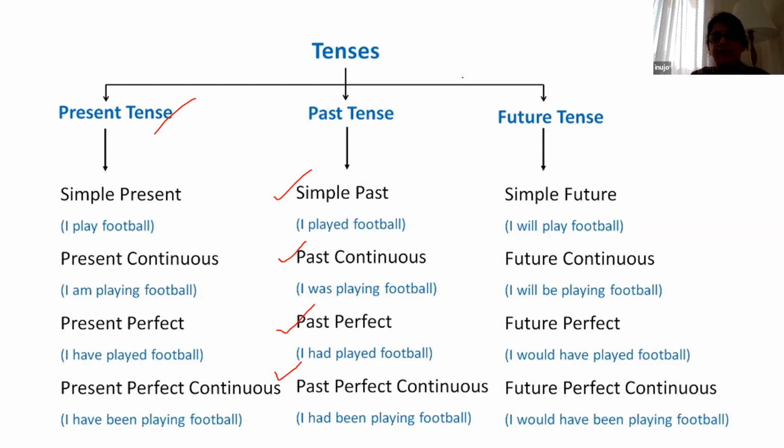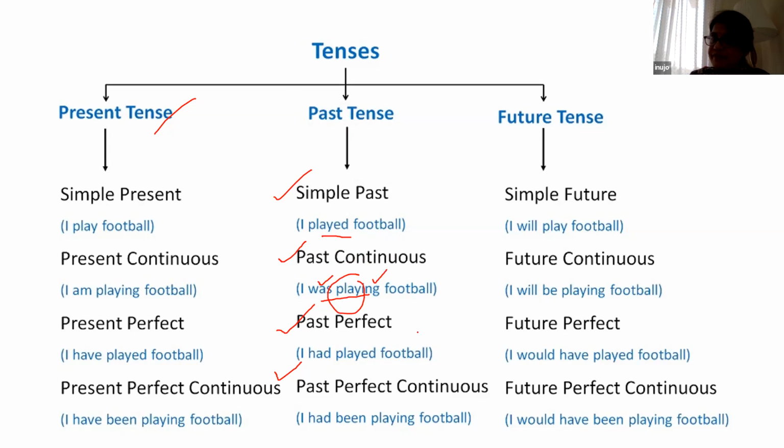So for example, I played football. Played is your verb, whose tense is past. So the verb is related to the tense. So I played football. Similarly, I was playing football. This is past continuous. Here you use was or were plus the verb with ing. That becomes your past continuous.